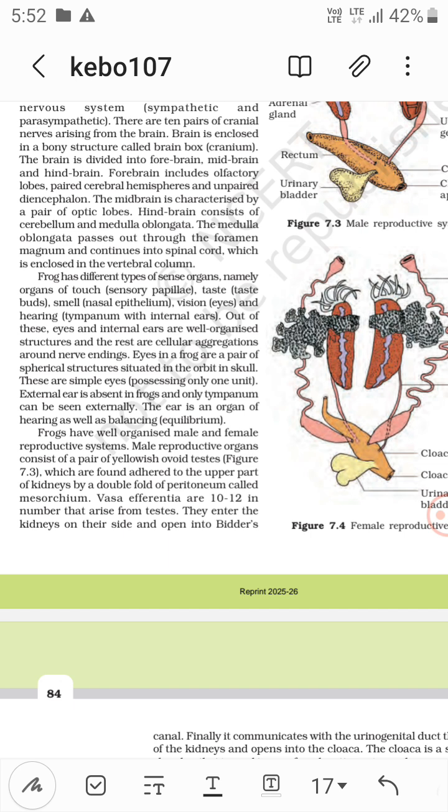The eyes are simple eyes possessing only one unit. The external ear is absent in frogs. Only tympanums can be seen externally. The ear functions in hearing as well as balancing.